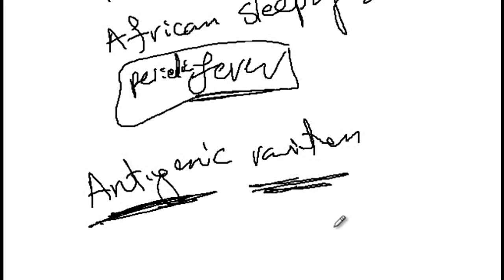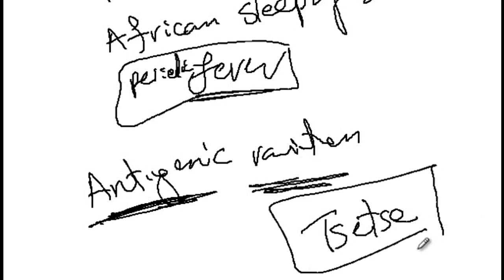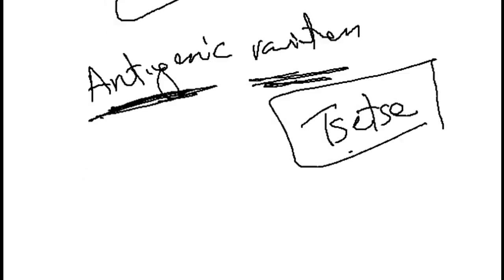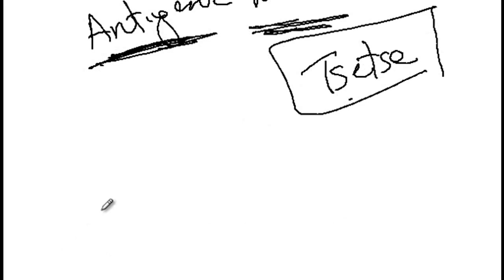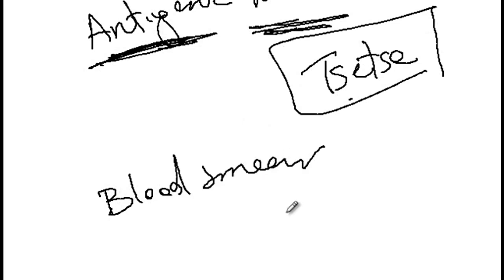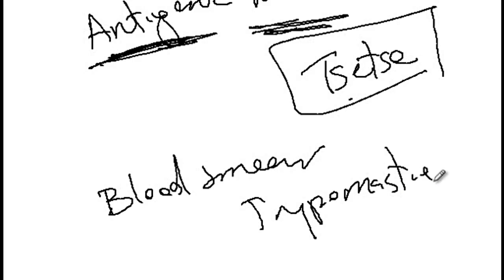And then one high yield point is that the tsetse fly is the vector for the transmission of African sleeping sickness. So tsetse flies transmit Trypanosoma brucei infection. And again, just like Trypanosoma cruzi, for diagnosis of the disease, you can look at the blood smear for the presence of the trypomastigotes. And that concludes our discussion.